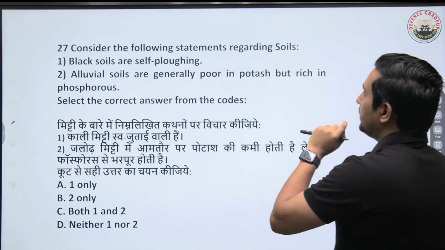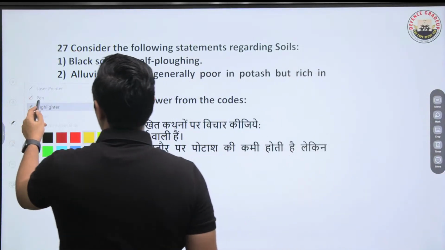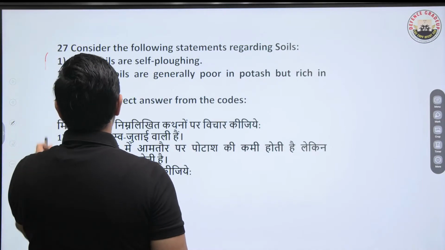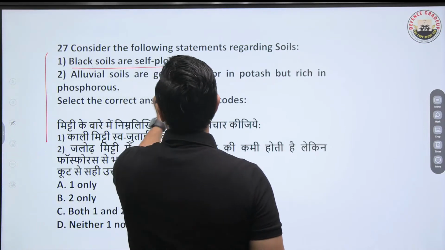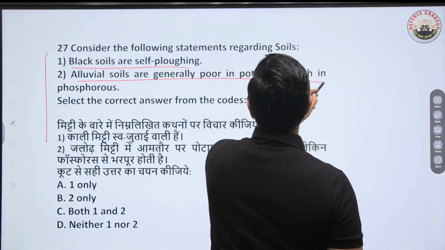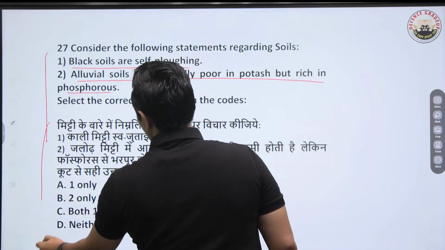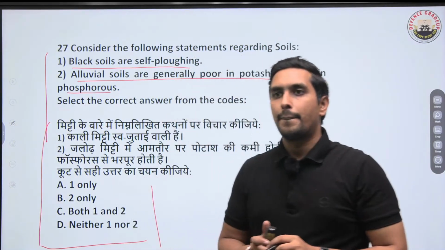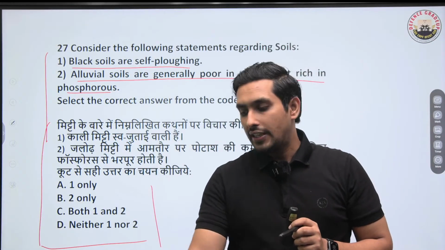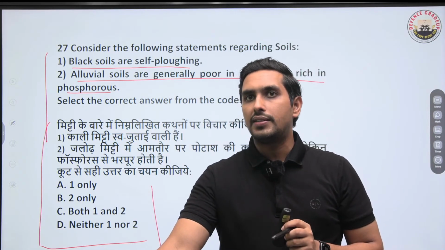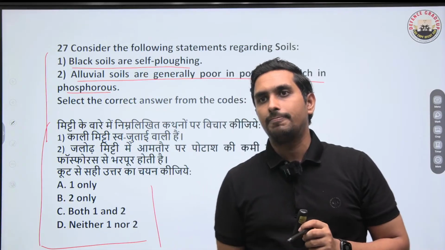Okay. Consider the following statements about some soils. So here we have a question on the soils as well. Black soils are self-ploughing. Alluvial soils are generally poor in potash but rich in phosphorus. So tell me which of the following is correct. Now this is a very interesting question on soils by chance. So let's see how many of you can answer that.